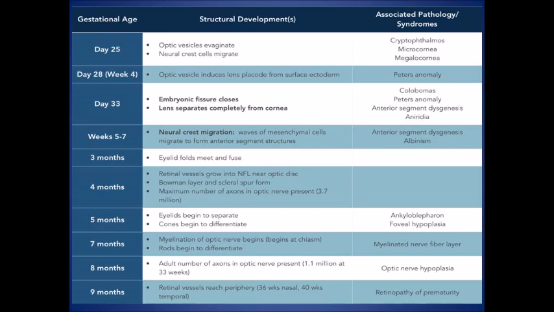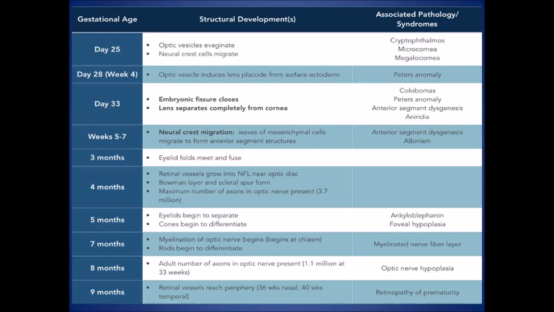During the 5th month, the eyelids begin to separate and cones begin to differentiate, and anomalies occurring in this period are ankyloblepharon, which means inability of the lids to separate, or foveal hypoplasia. During the 7th month, myelination of the optic nerve begins and rods begin to differentiate. In the 8th month, the adult number of axons are present in the optic nerve, and by the 9th month, retinal vessels reach the retinal periphery.